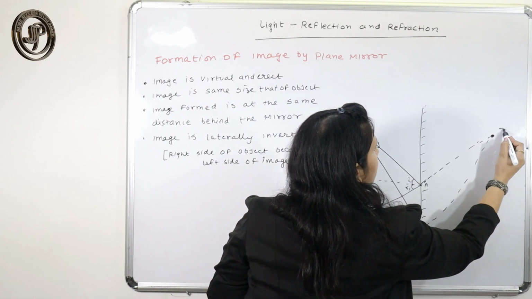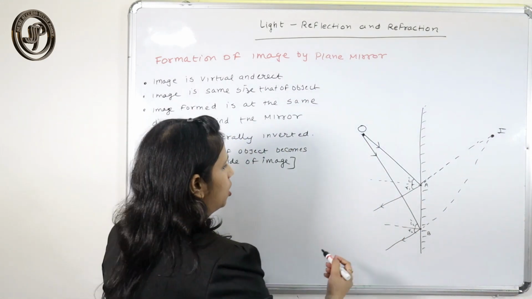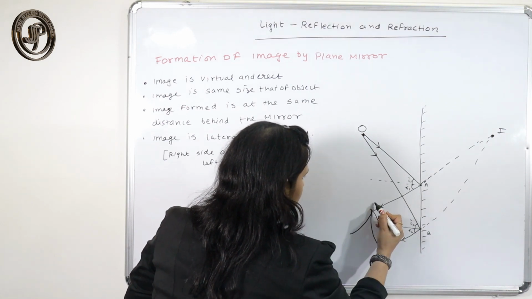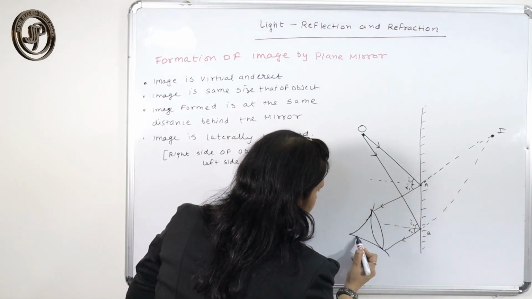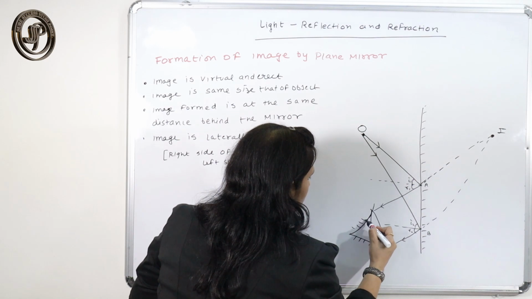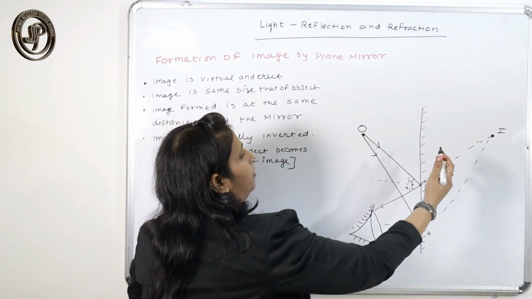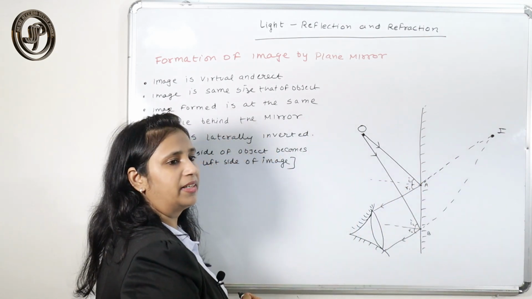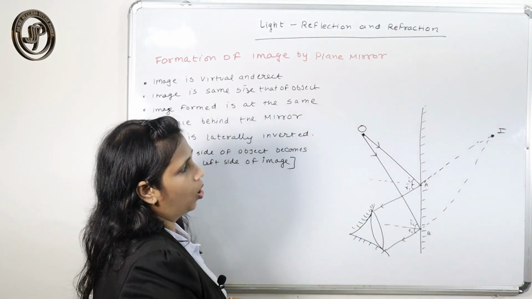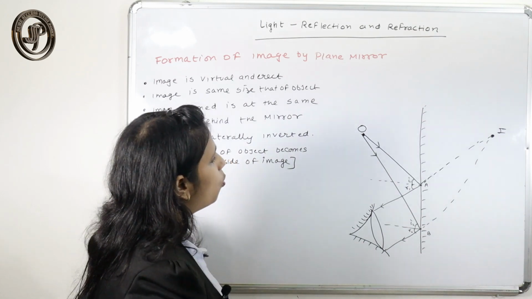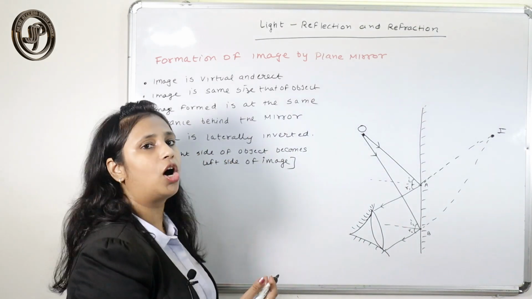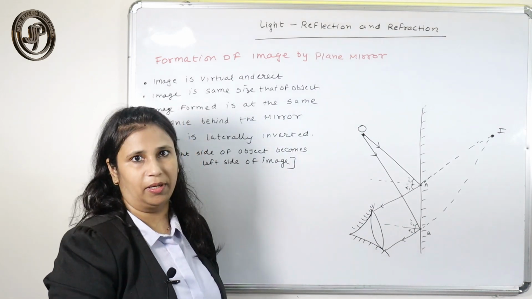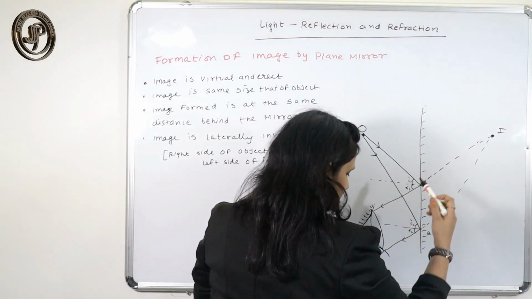This is your image. If here is your eye, you will see that the image is formed, but it is not real, it's a virtual image. This is the way you have to draw the formation of an image in the case of a plane mirror.